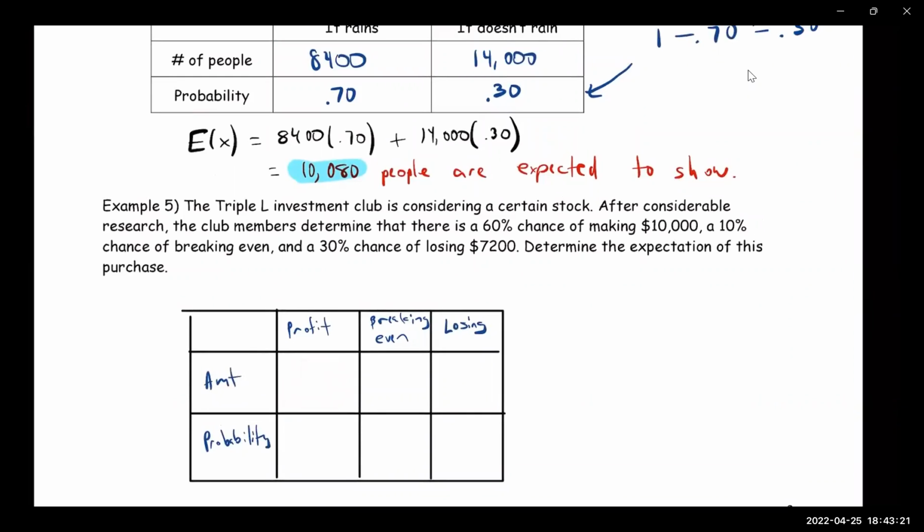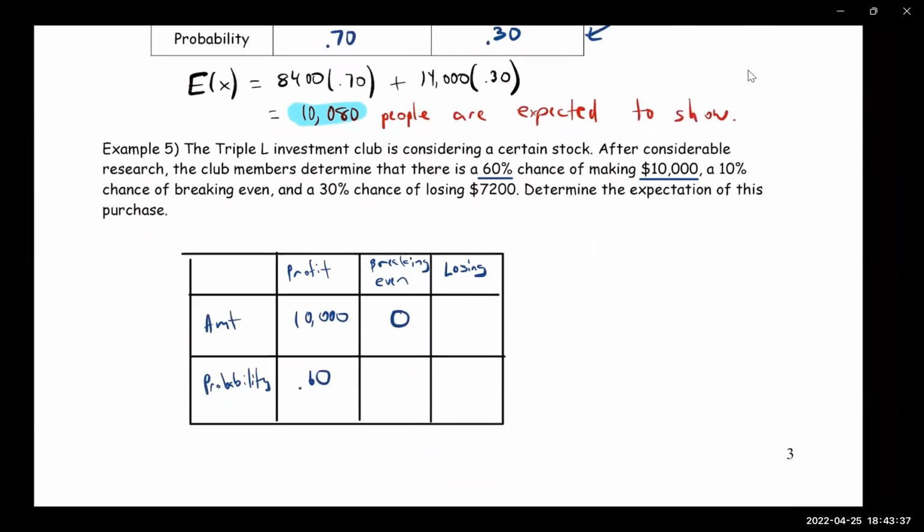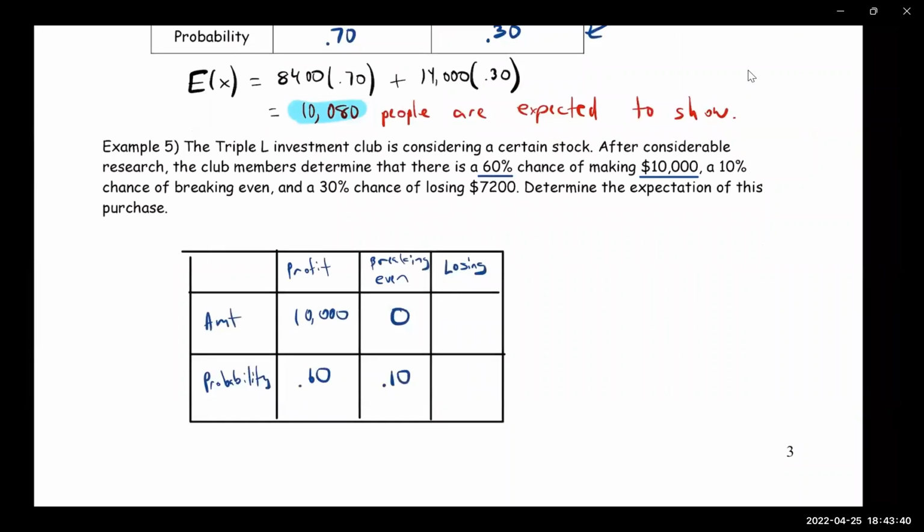So the amount, profit is 10,000 and the probability is 0.60. Breaking even is 0 because you won't gain or lose. It'd be $0, and that's 0.10. Yeah, very good. That is right. $0 because you're not going to win or lose. And then losing is 7,200, and that's 0.30. And yeah, those numbers make 100. You do want to make sure that it adds up to 1, which is 100%. Very good.